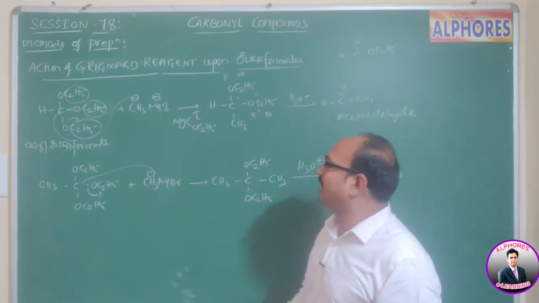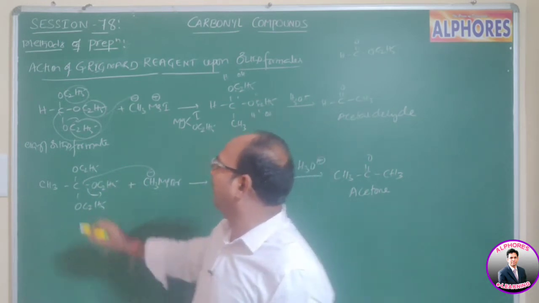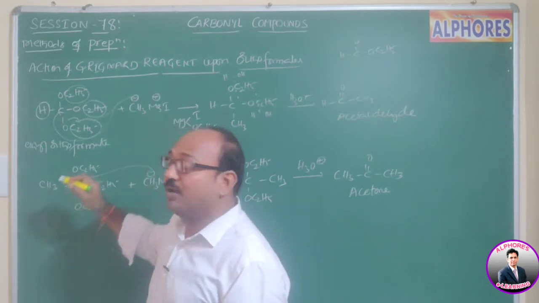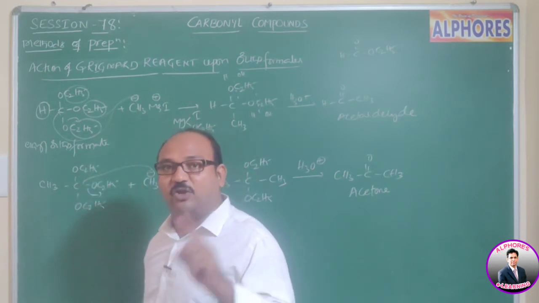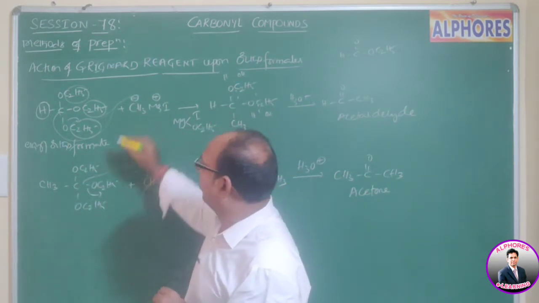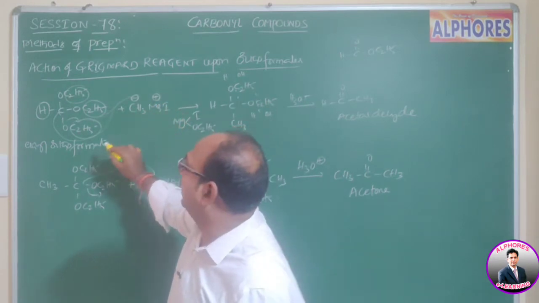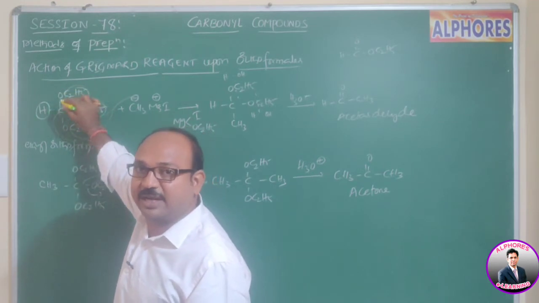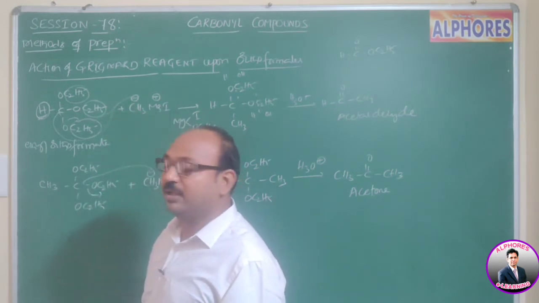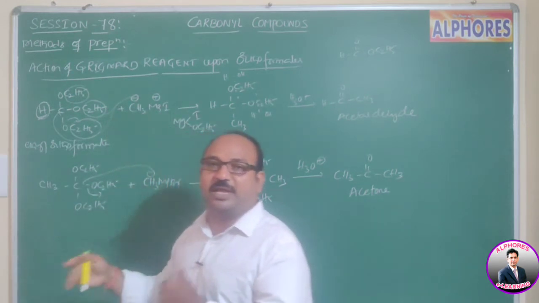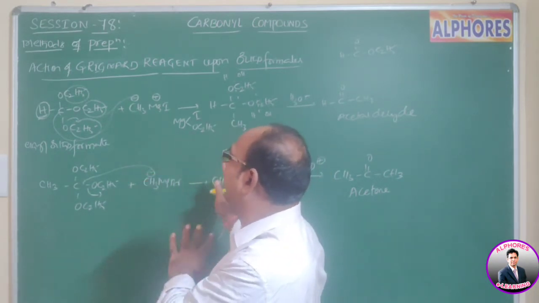So it is very clear that the number of carbon atoms present in the ester is not required. Now, if only hydrogen is there, in such a case, whatever the number of carbon atoms in the alkyl group of the Grignard reagent, ultimately you are getting aldehyde. But in orthoformate ester, if hydrogen is there, you get aldehyde. If instead of hydrogen, any alkyl group like methyl, ethyl, phenyl, anyone, obviously we get ketone. So here the concept is very clear.